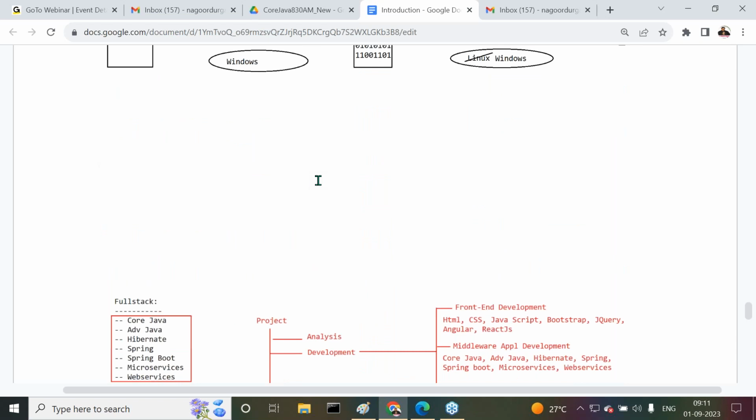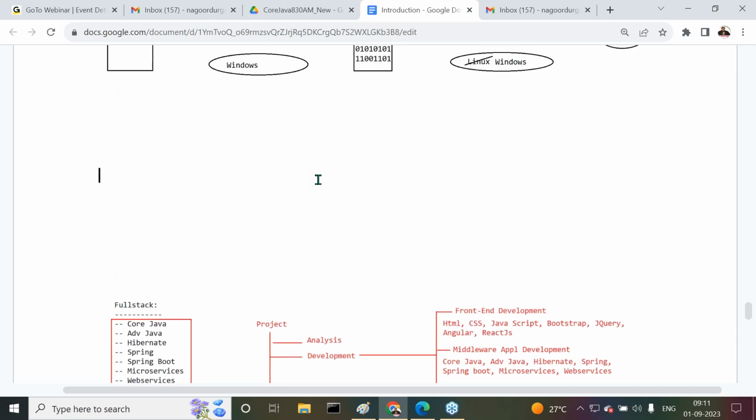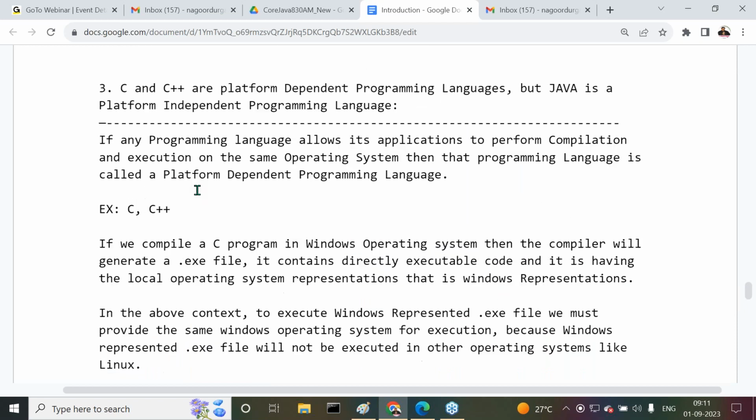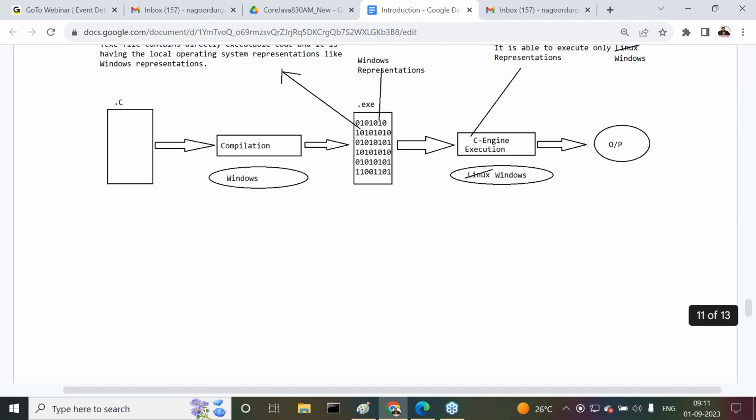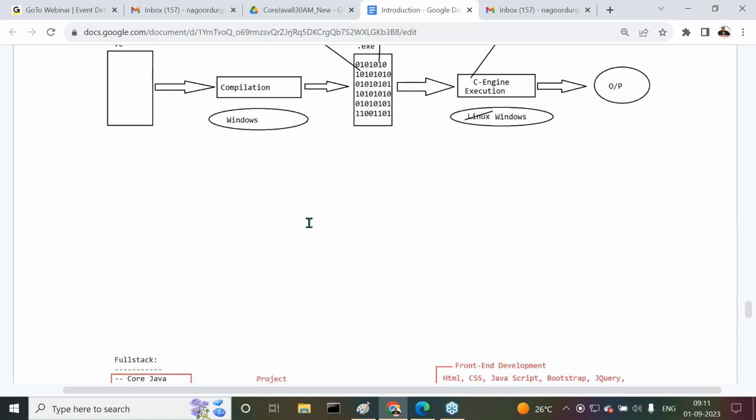First of all, what is a platform dependent programming language? If any programming language allows its applications to perform compilation and execution on the same operating system, not on two different operating systems, then that programming language is platform dependent.